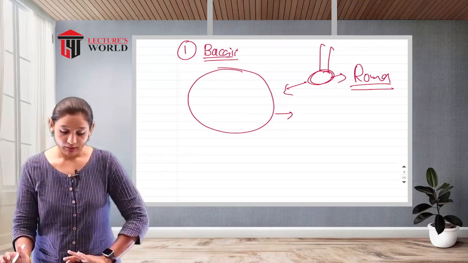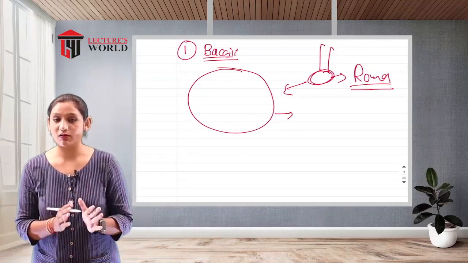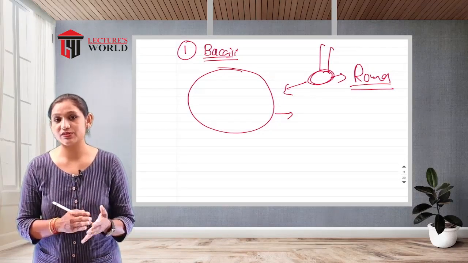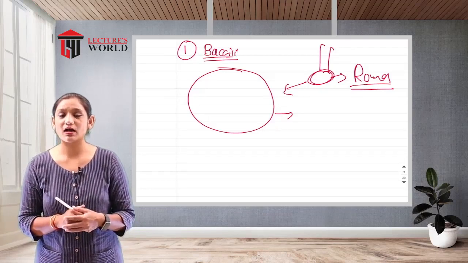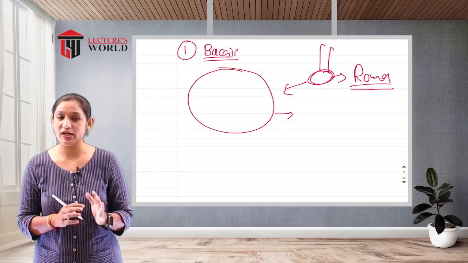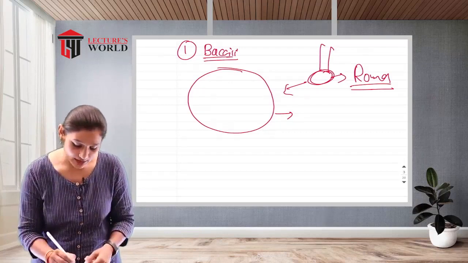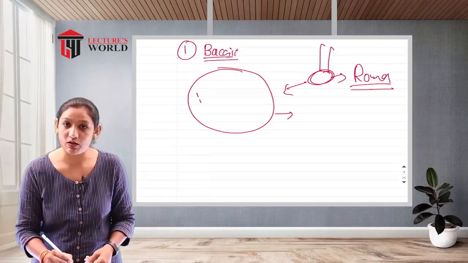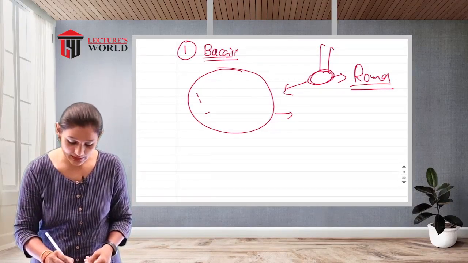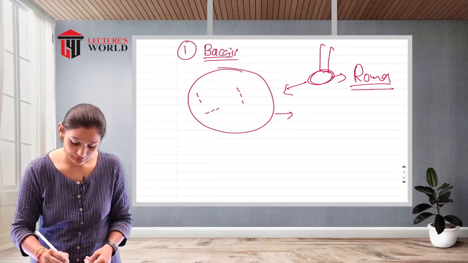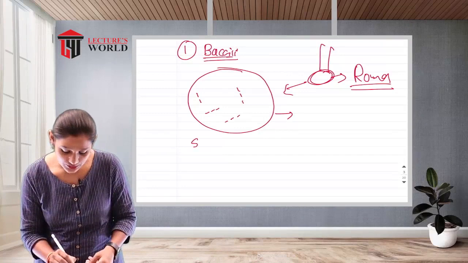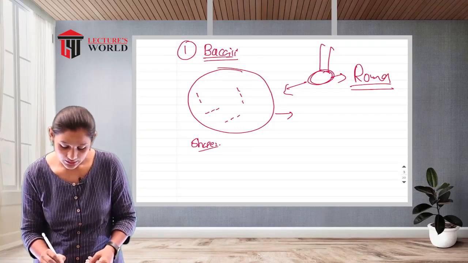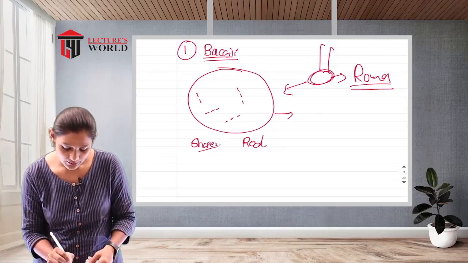Bacilli are always observed in their morphological characters as rod shape, arranged in a chain or in a pair. Like this is the rod shape. This is always observed in a pair. Like this is the pair. This is the arrangement, meaning the shape. This is the rod shape.